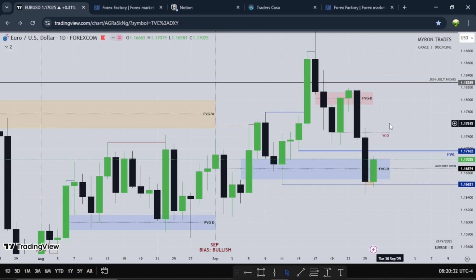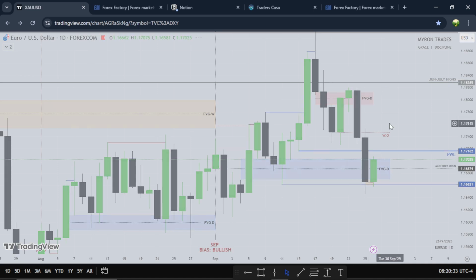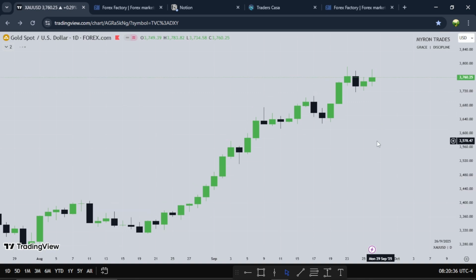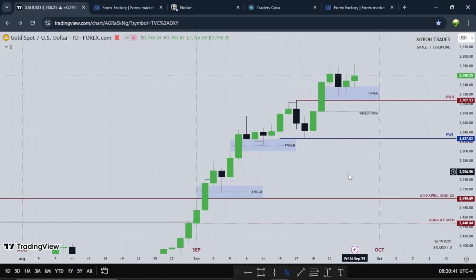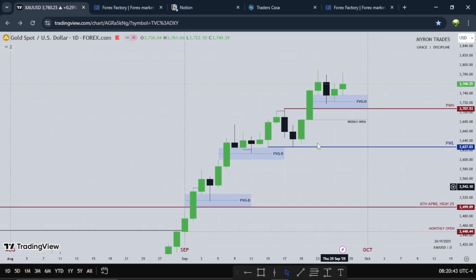So on gold, gold was just stuck in a range for the week. So this is gold. Gold has been bullish. We all know gold has been bullish all month. So for gold, I want to see this fair value gap. If this fair value gap will hold, I want to see higher prices on gold.